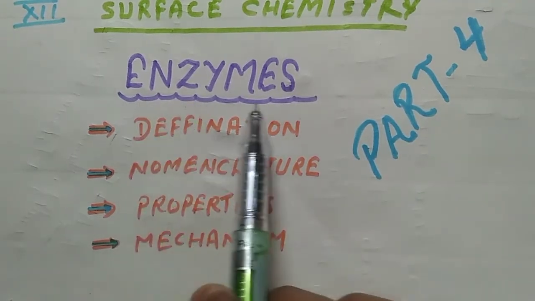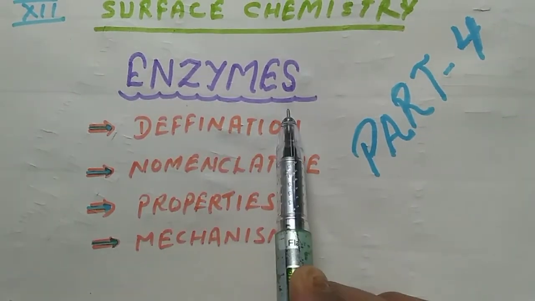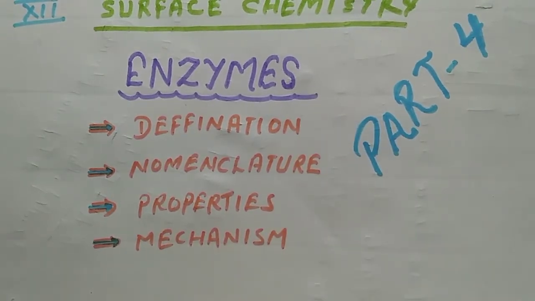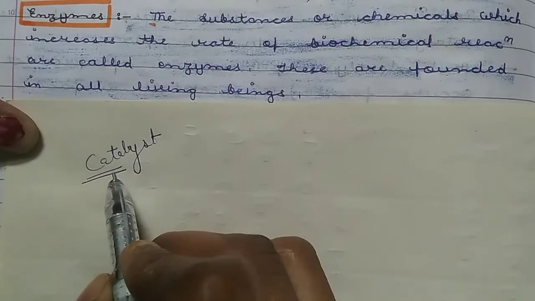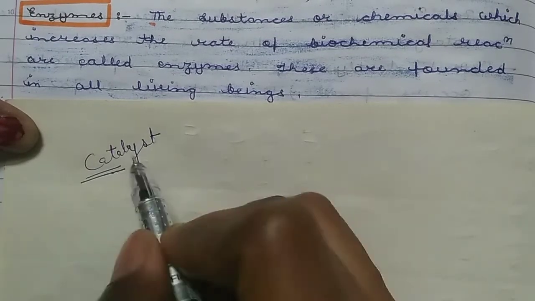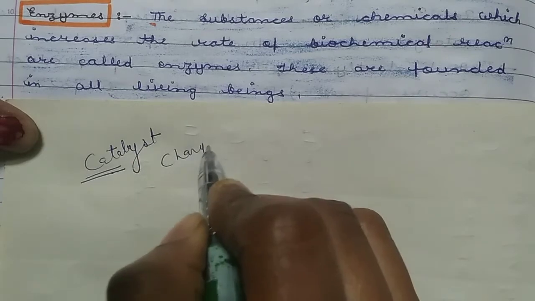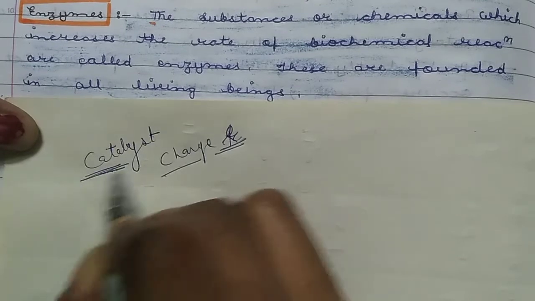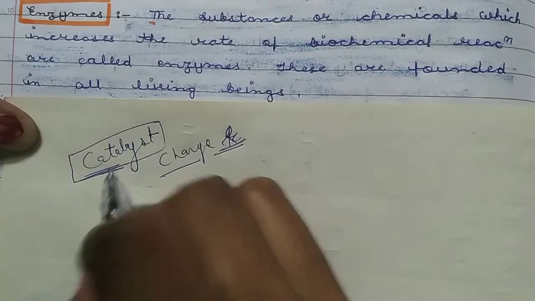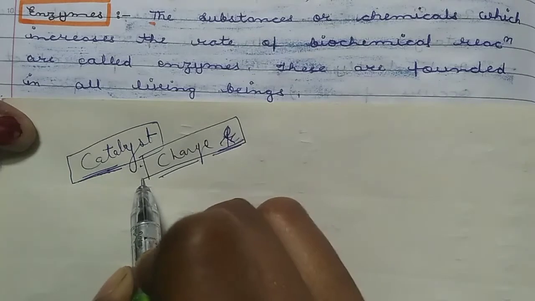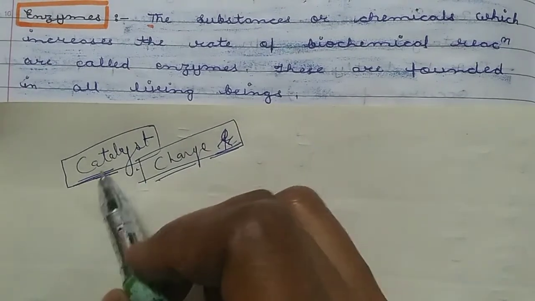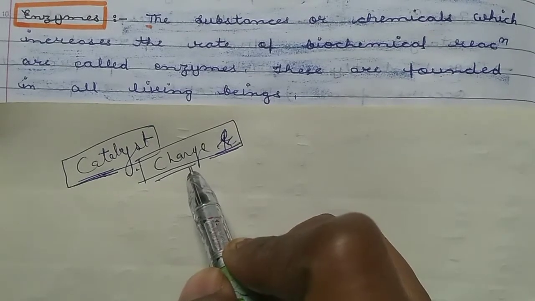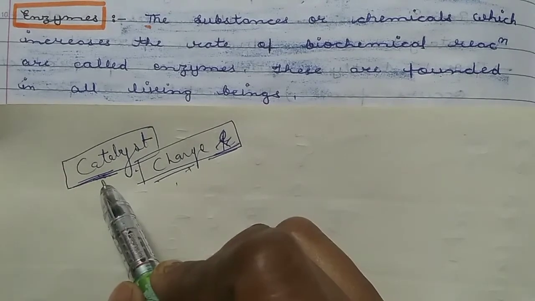Okay, first of all, enzymes. What is the meaning of enzymes? As we know, in the last videos we have discussed catalysts. A catalyst is a substance which changes the rate of reaction. It doesn't take part in the reaction, but the rate of reaction is changed. When chemical substances change the rate of reaction of any chemical or physical reaction, then these are catalysts.